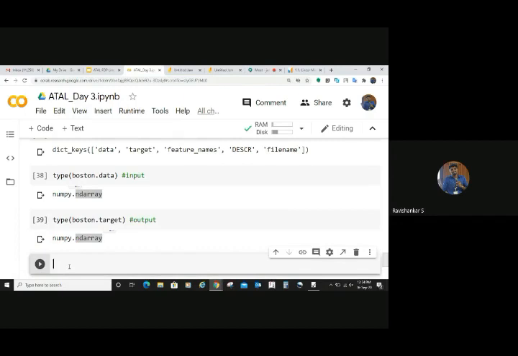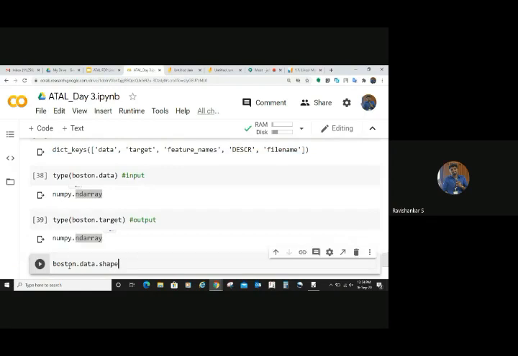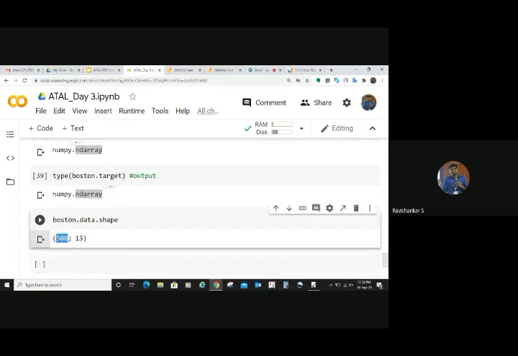Similarly, you can get the shape of this. So how will you get the shape? Yeah, you can go for getting the shape. So you have the dataset name dot data. You can put dot and get the shape. Okay, we'll try to get the shape of it. You know that it consists of 506 rows or samples and 13 columns.